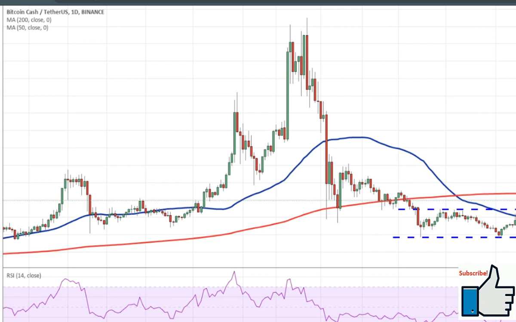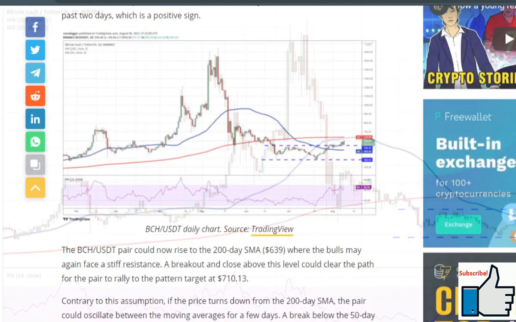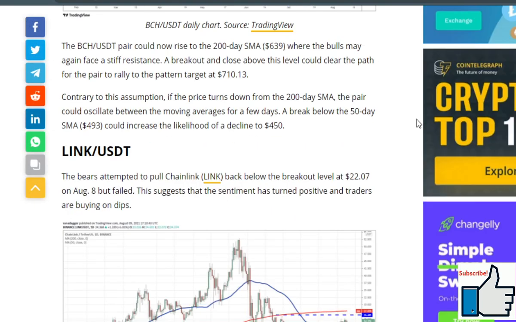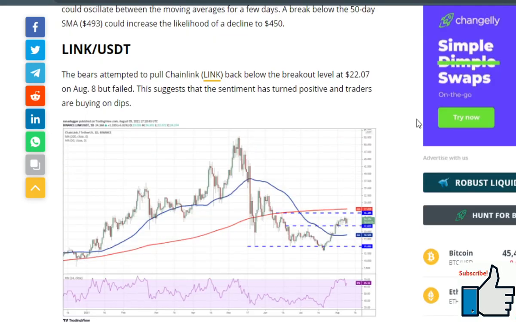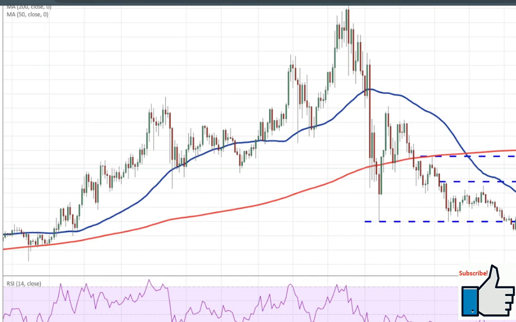A breakout and close above the 200-day SMA will signal an end of the downtrend. The pair could then rally to $32 and later to $35.33. On the other hand, a break below $22 could result in a decline to the 50-day SMA.